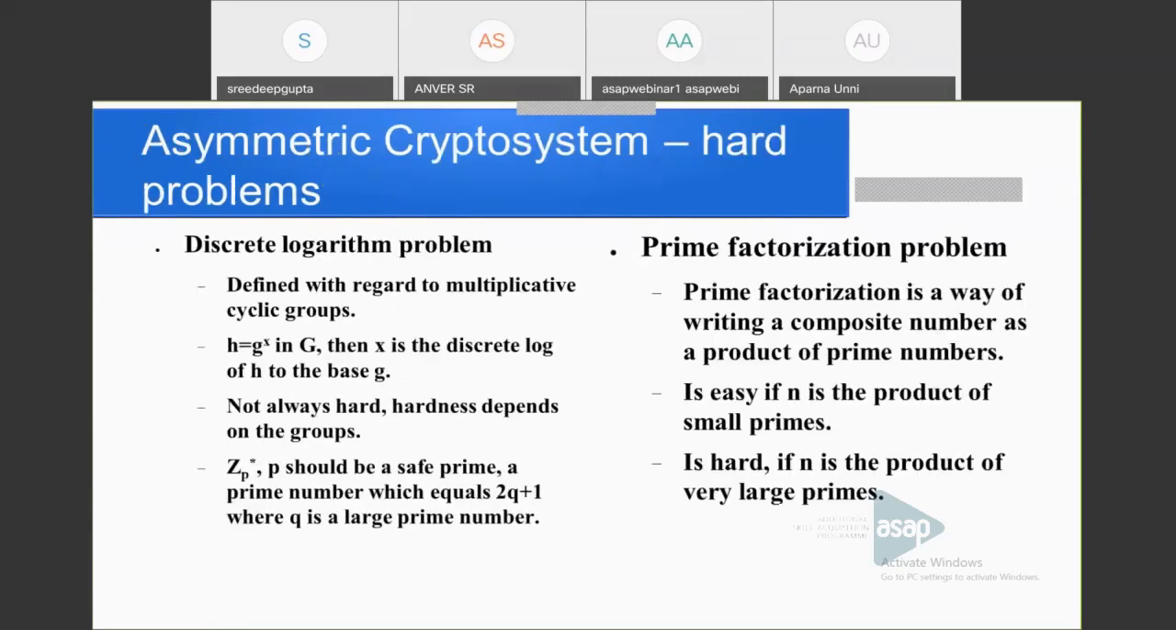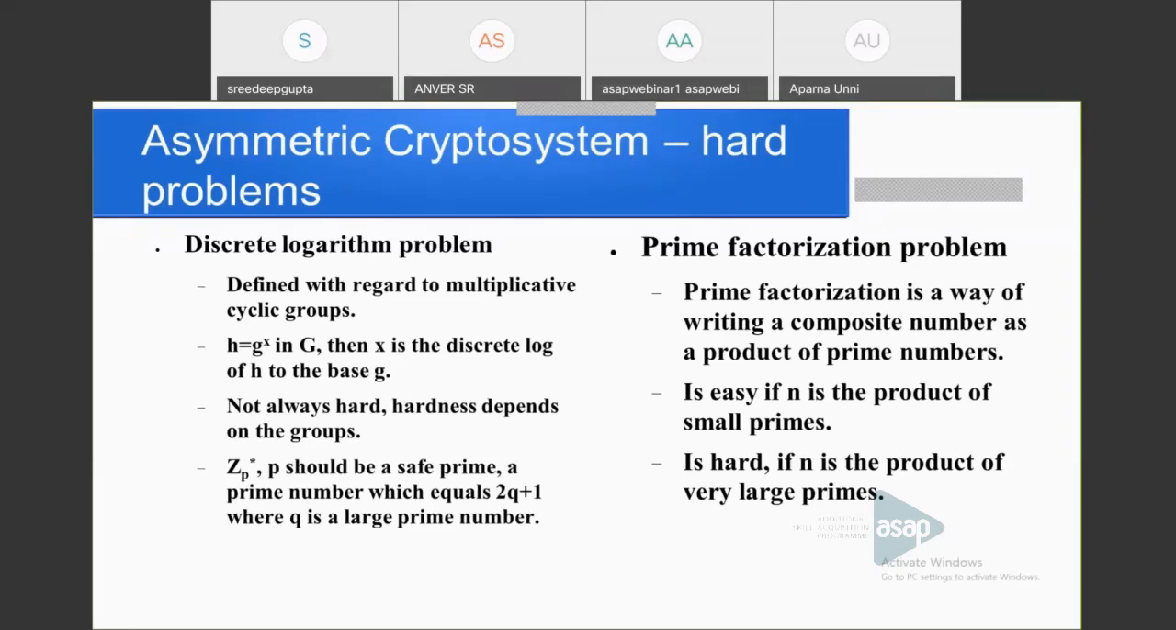Okay. Then we have seen that asymmetric crypto systems are based on mathematically hard problems. Then what is meant by mathematically hard problems? Here we can see two mathematically hard problems that we are using in our public key crypto system. The first one is the discrete logarithm problem. Then what is the discrete logarithm problem? So here we are given a multiplicative cyclic group. Let capital G be a cyclic group, and small g is a generator of this group.